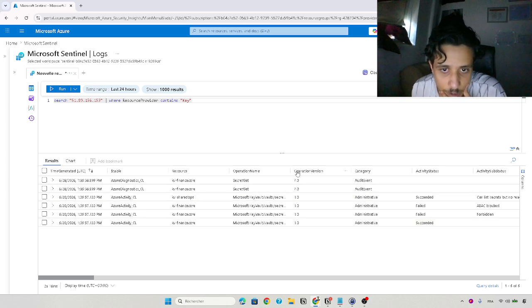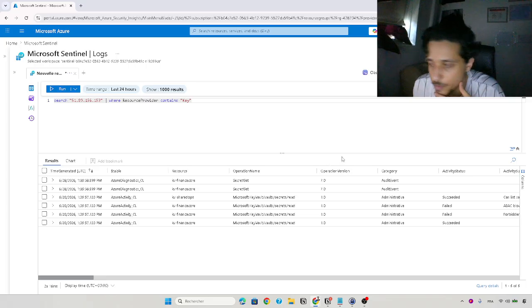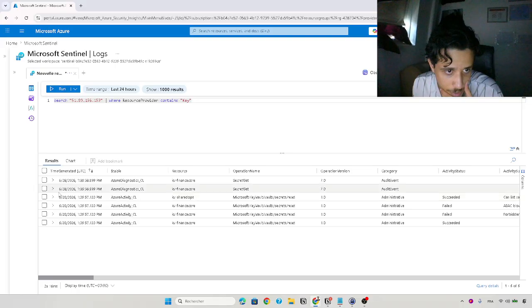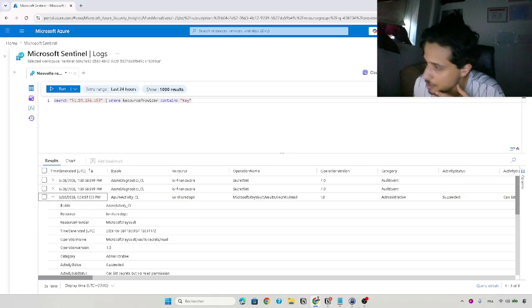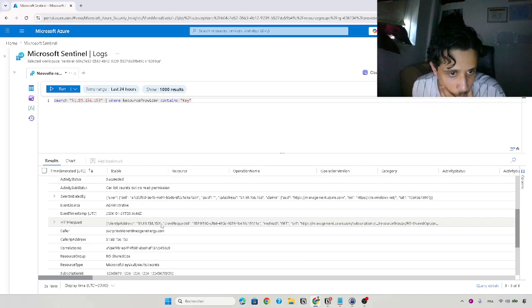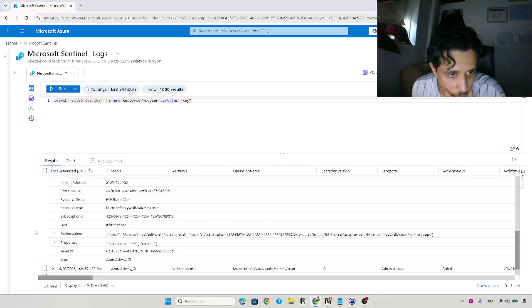Okay, and you see here we have a key vault action read. So we have 3, I think. Name of the secret. To see the name of the secret, I can just do this one. One second. I'm gonna tell you how we do this.